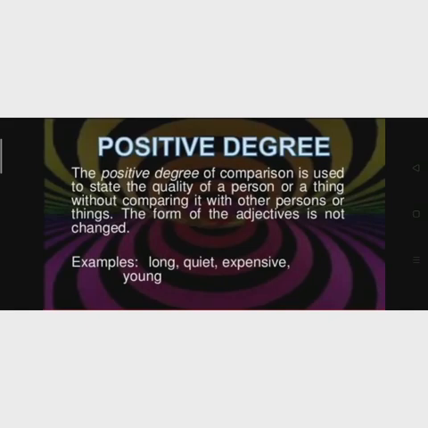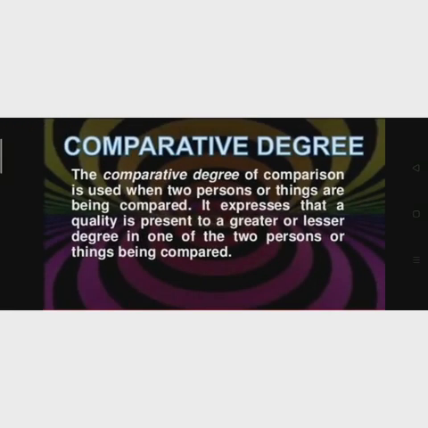Positive degree of comparison is used to state the quality of a person or a thing without comparing it with other persons or things. The form of adjective is not changed. In simple words, we can say that it shows the simple quality, and there is no comparison because it is the first or positive degree. Whatever adjective we use in this remains the same. It will not change. It is as it is. For example, long, quiet, expensive, young. It is the same.